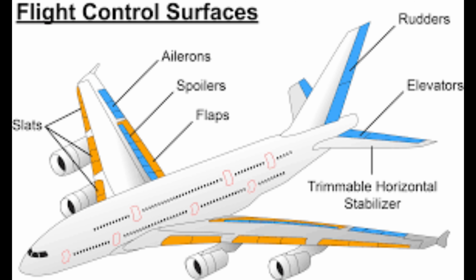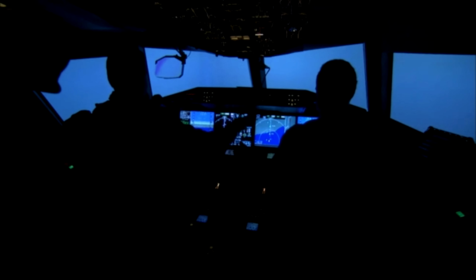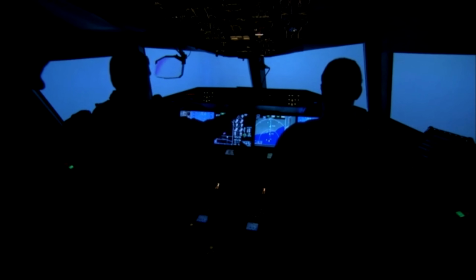How do airplanes control flight? In addition to the four forces, airplanes have control surfaces on the wings and tail that allow pilots to control direction and altitude. Ailerons on the wings control roll, the rudder on the tail controls yaw, and elevators on the tail control pitch. And there you have it, an overview of how airplanes fly.